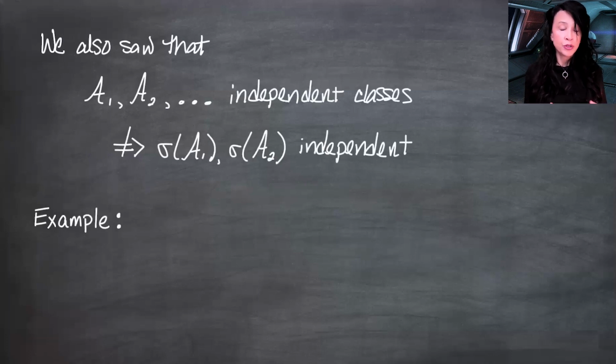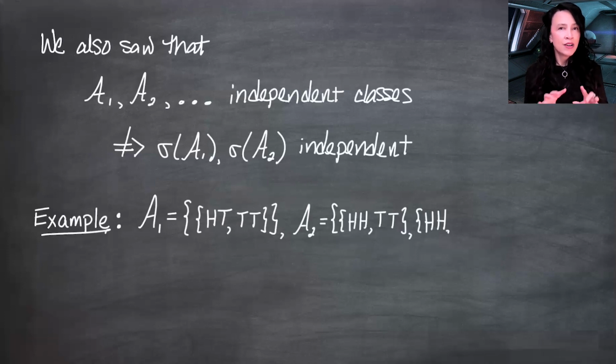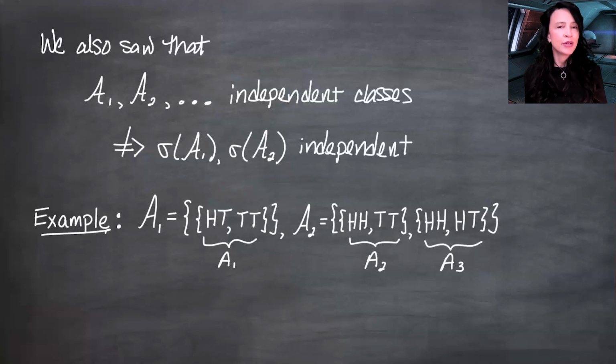We flipped a fair coin twice. You can get heads, heads; heads, tails; tails, heads; or tails, tails. And we defined two classes of sets. I'm using different notation from the last time. I'm going to let curly A1 be the collection consisting of one set, the set of two outcomes, heads, tails and tails, tails, and I'm going to call that single set A1. I'm going to let curly A2 be a collection of two sets, each with two elements, A2 and A3. A2 is heads, heads and tails, tails. A3 is heads, heads and heads, tails.